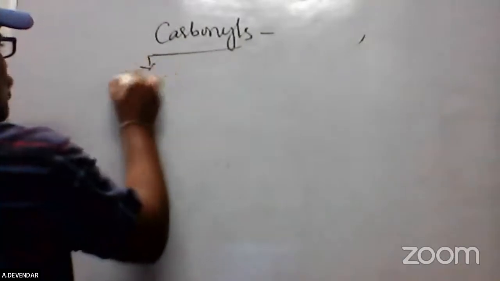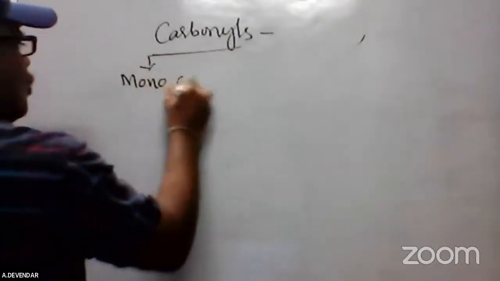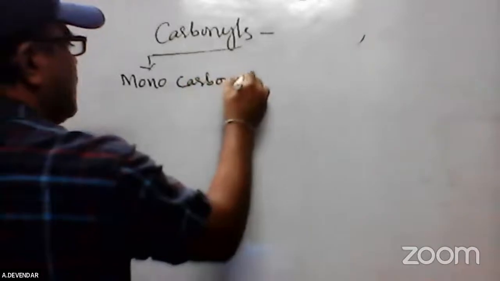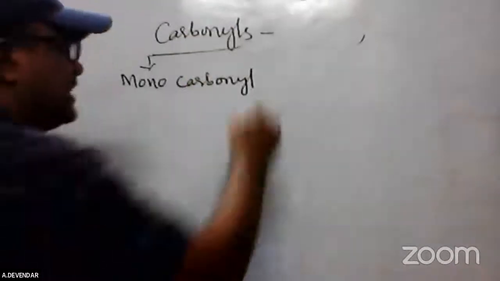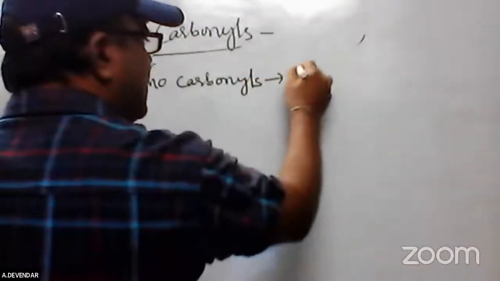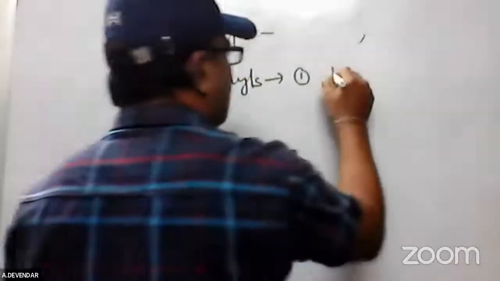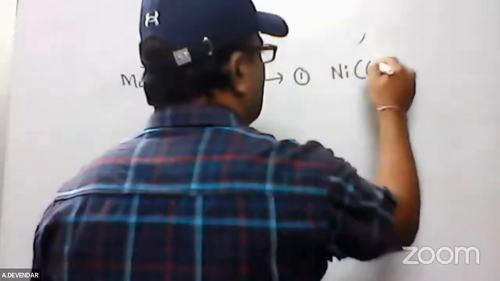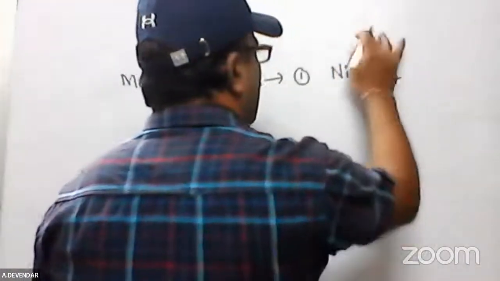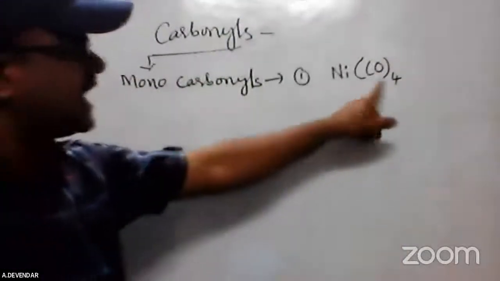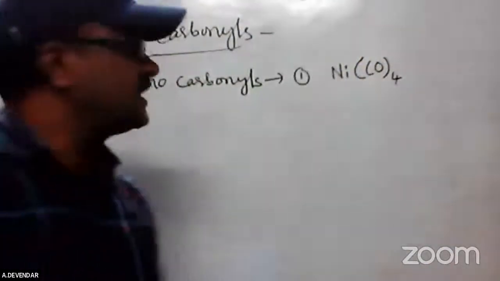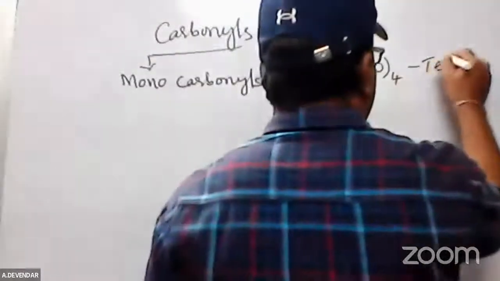What are the monocarbonyls? We'll see the monocarbonyls. Mono means the central atom has only one metal ion. That is called a monocarbonyl. I will give the list of the monocarbonyls, a compulsory question. The monocarbonyls are nickel tetracarbonyl. What is the structure of the nickel tetracarbonyl? It is a tetrahedral structure.